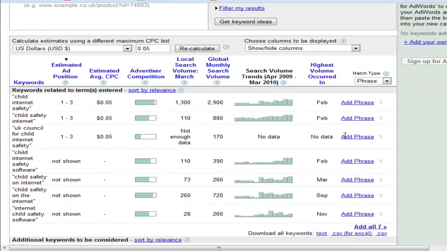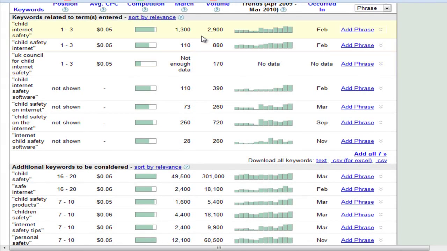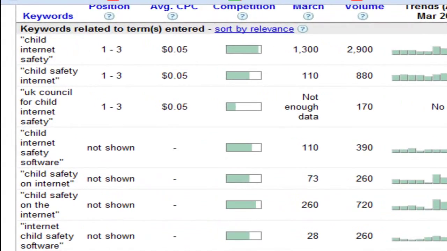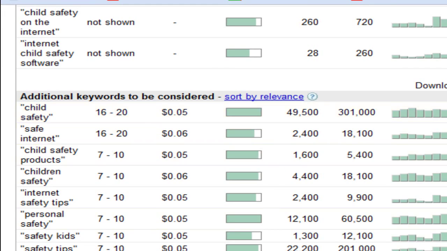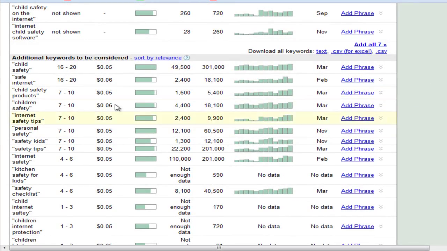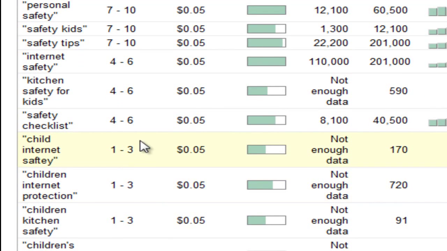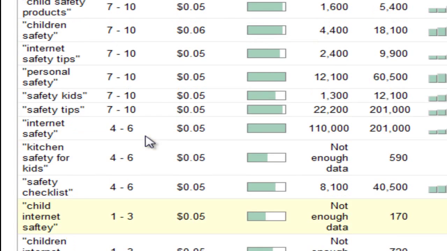Recalculate the results. Now, for the term child internet safety, we got quite a few results that had a fair amount of searches on the internet, but what caught our eye was the fact that the advertiser competition is fairly averaged out between highs and lows. So it's a popular niche to invest in because the costs per click are showing as very low for fairly high positions of 7 to 10, 4 to 6, 1 to 3. So you're getting positions of between 1 and 10.